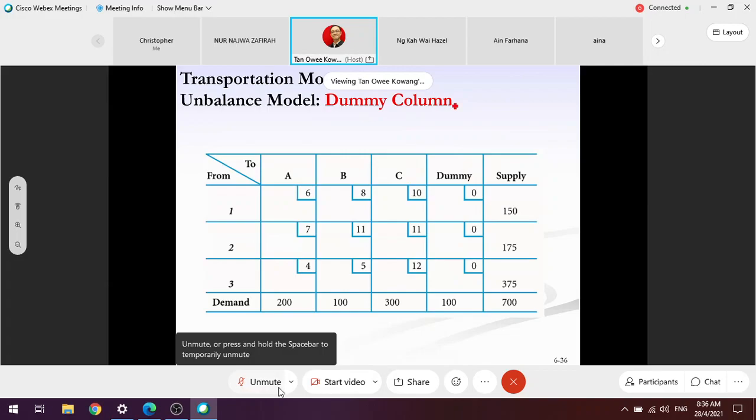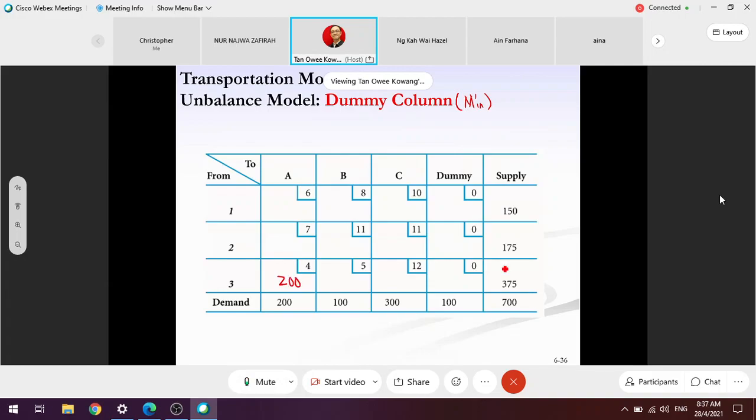Let's do it together using the minimum cost method. So again, 200, correct, 200. So 0 and then 175. Where will be the next one? 5. We've done this a couple of times already, so 0. Then I know 6 and 7 cannot, because this is 0. 8, can I fill 8? No, cannot. So I must go to 10. So what am I going to put on 10?